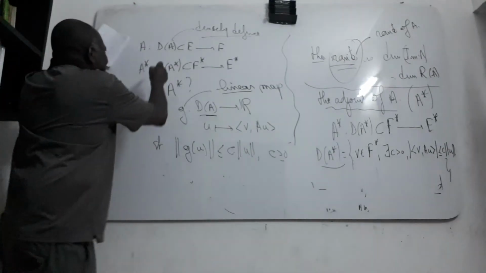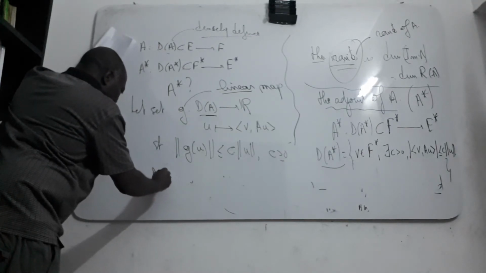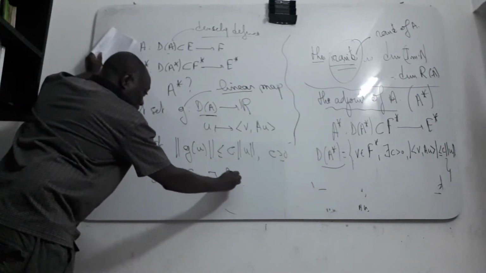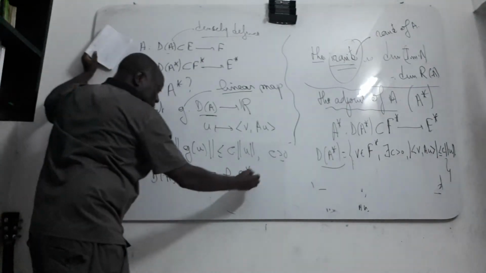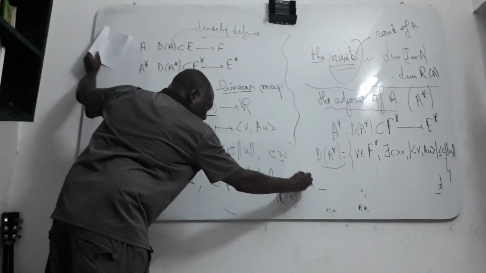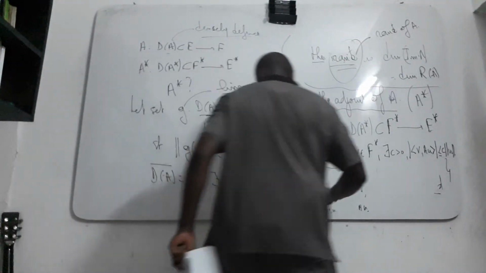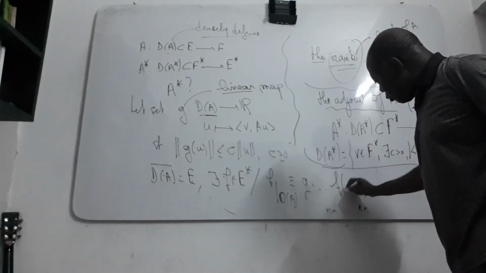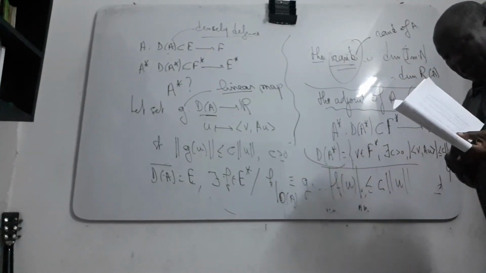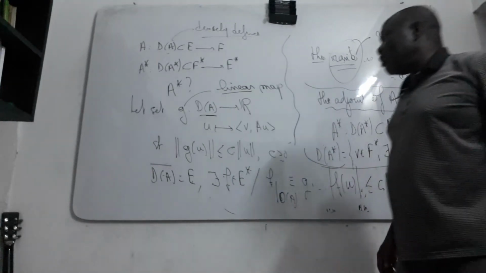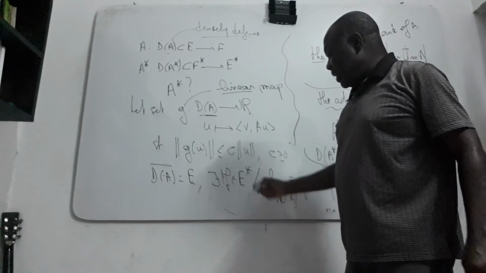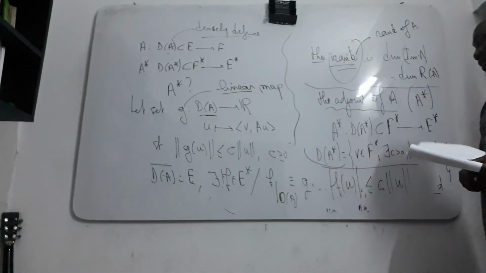We know that the domain of A is dense in E. Then we can extend J: there exists F in the dual of E such that F restricted to the domain of A is exactly equal to J, satisfying the same condition, that the absolute value of F of U is less than or equal to C times the norm of U. You can use the Hahn-Banach theorem, analytic form, or just use the fact that the domain is dense in E; there exists a necessarily unique F in E star satisfying the same condition.